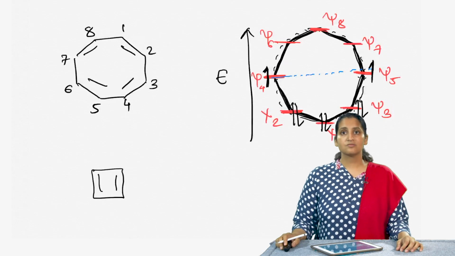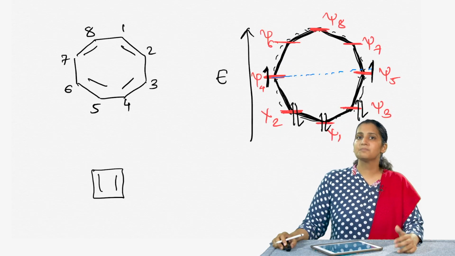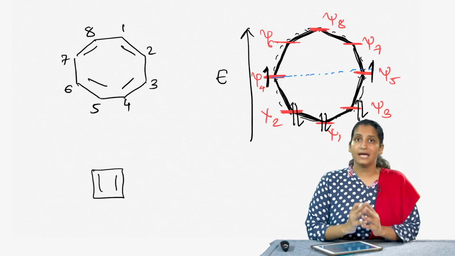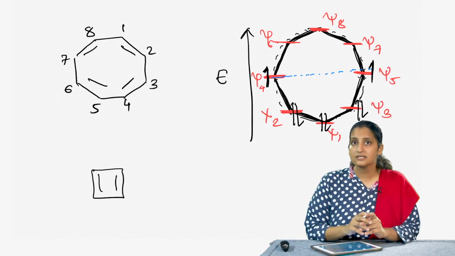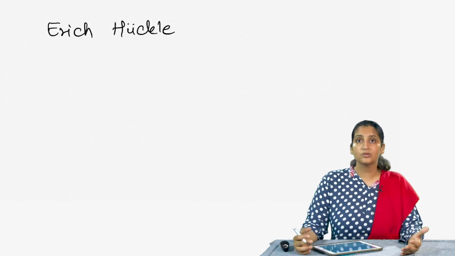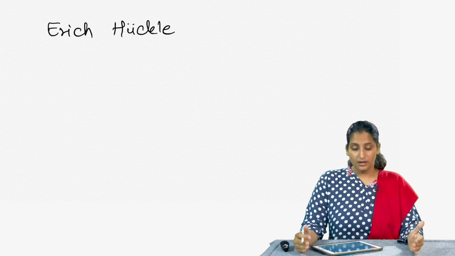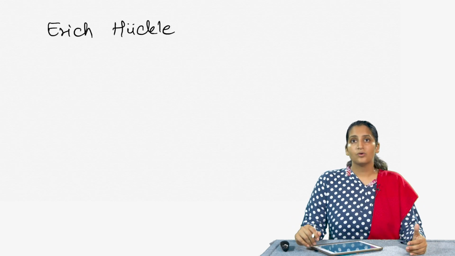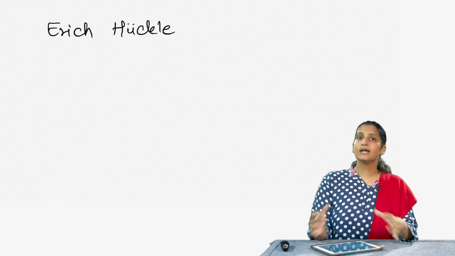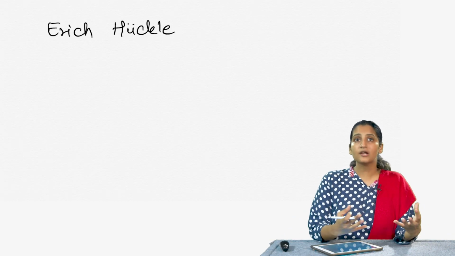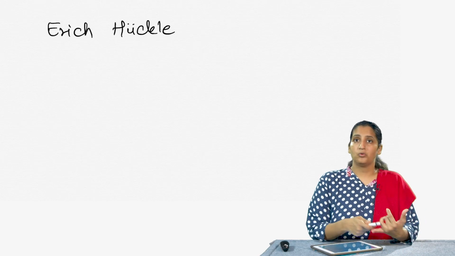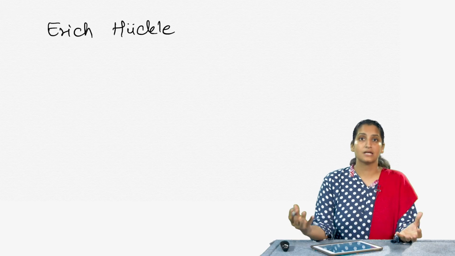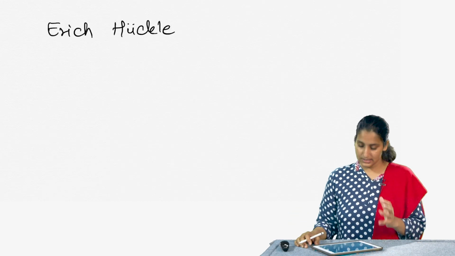So, one of the questions, as we said, is what are the fundamental principles underlying this aromatic character? And the answer was given by Erich Huckel around the 1930s, where he came up with a set of rules that can figure out if a compound is anti-aromatic, aromatic or non-aromatic. He was a chemical physicist, and he calculated a lot of molecular energy calculations for monocyclic planar molecules, and based on these calculations he came up with a set of rules. So, let us look at this set of rules.